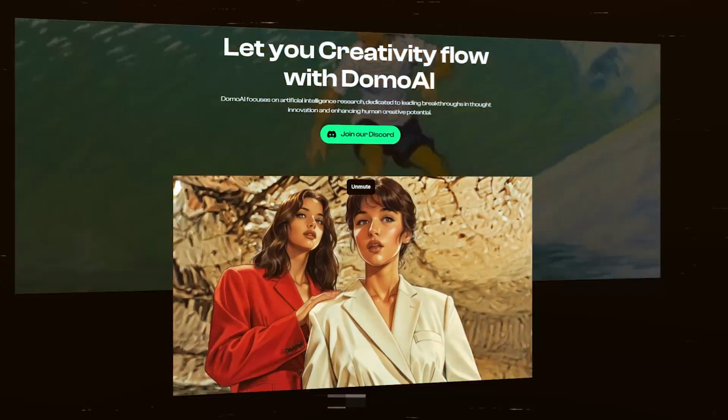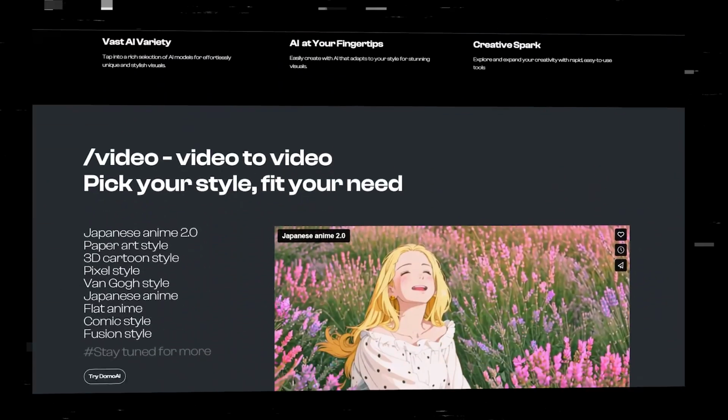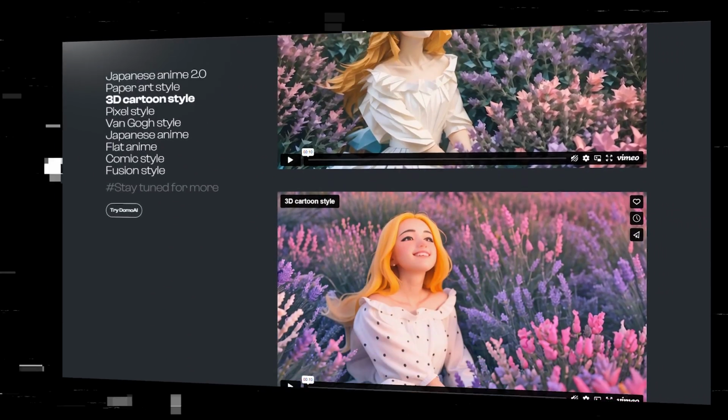Imagine converting any type of video that you have into an anime style video. Or even better, convert yourself into a 3D cartoon like this. That is already pretty cool, but what if I put myself into a GTA style character? Literally, the possibilities with this new AI tool are endless, and I'm gonna show you exactly what you can do with it and why it is so great.